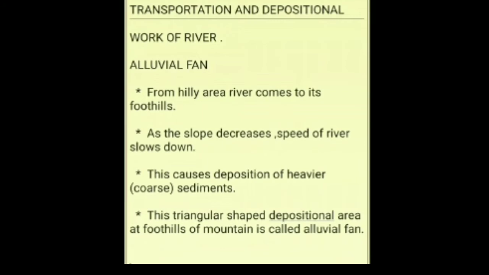Okay, so at the foothill of the mountain, where the river has just come down the mountain and it is about to enter the flat land, depositional work of the river causes a lot of settling down of sediments there, and a triangular shaped depositional area is formed. And where is it formed? It is formed at the foothill of the mountain, and this is triangular in shape, and it will contain a lot of heavier sediments. This area is called alluvial fan. It represents the shape of a fan.